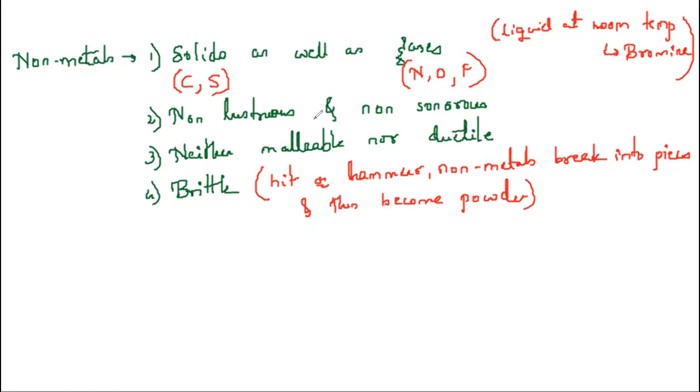Example, take coal. Coal is a carbon compound. What happens when you hit it? Will it become a thin sheet? No. Will it become a long wire? No. Instead, it breaks into pieces and then becomes powder. That nature is called brittle nature.